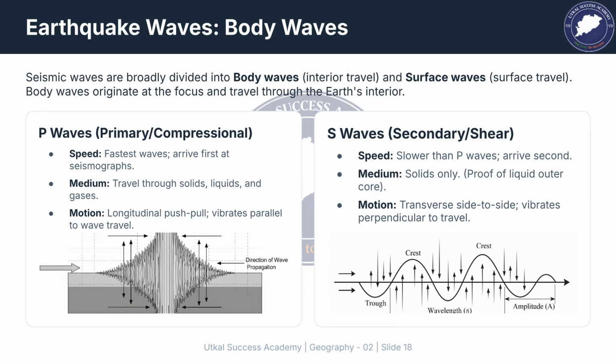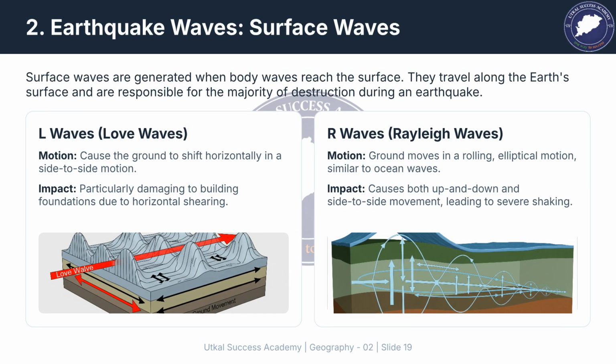Seismic waves are divided into body waves, which travel through the interior, and surface waves, which travel along the crust. P waves are primary and fastest, traveling through all mediums with a push-pull motion. S waves are secondary, slower, travel through solids only, and move in a transverse, side-to-side motion. Surface waves are generated when body waves reach the surface, causing the majority of destruction.